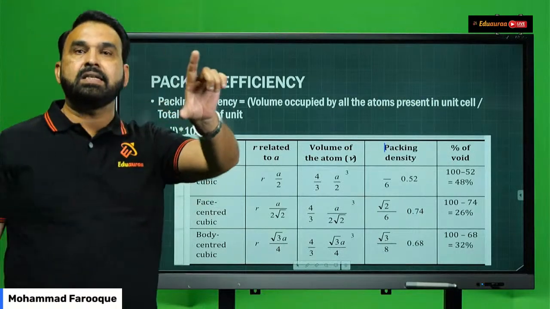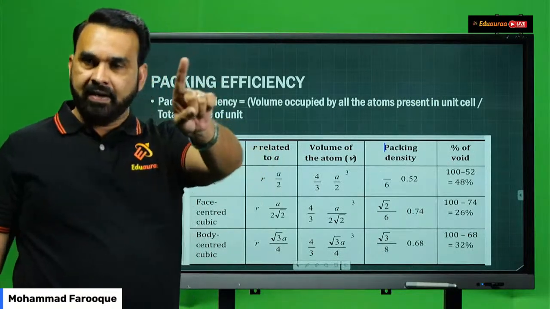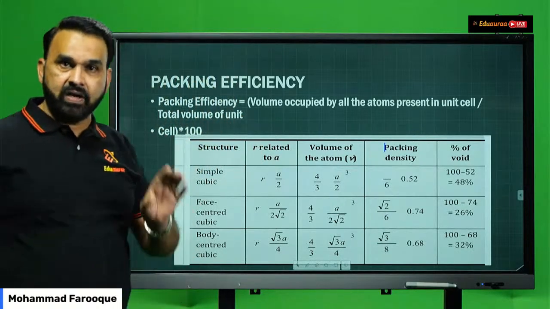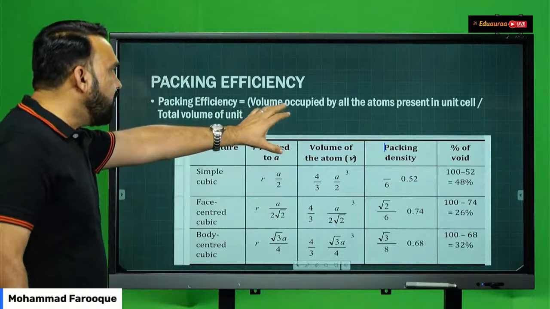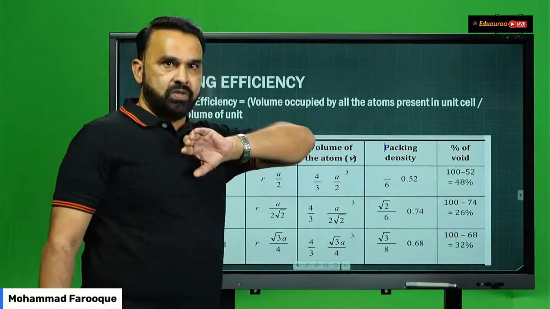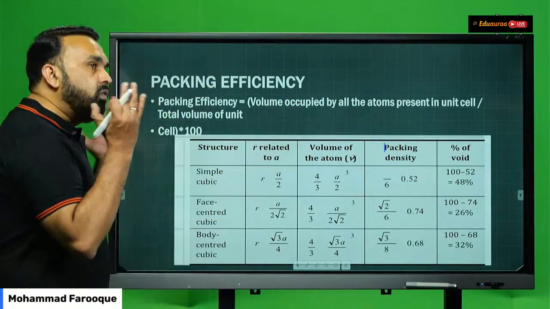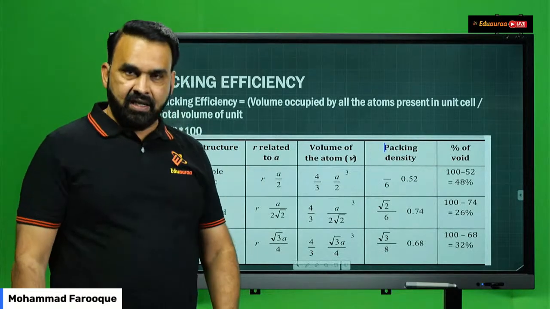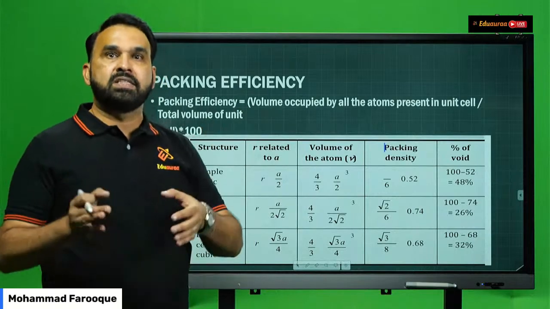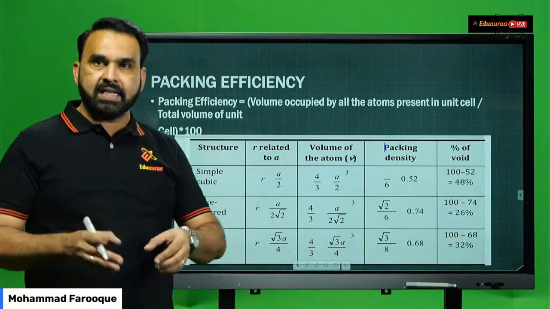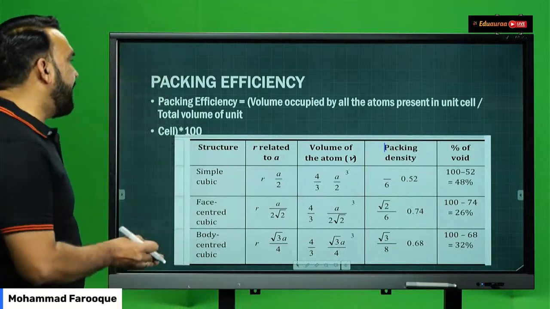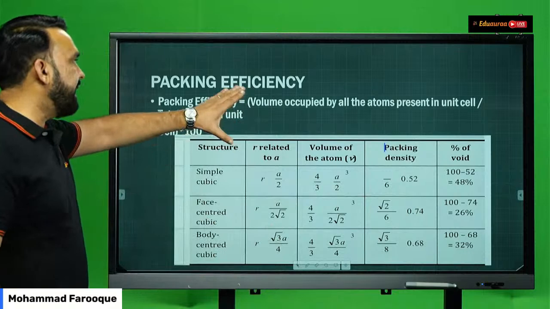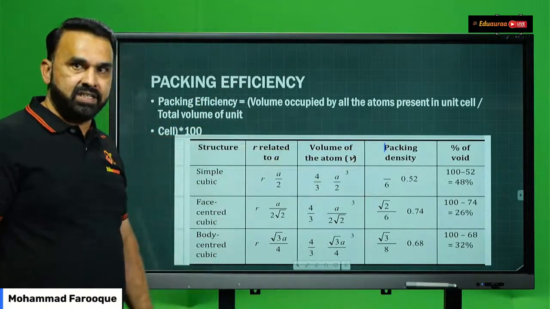All the atoms present in a simple cubic unit cell is 1, 2 in BCC, and 4 in face centered or FCC type. Packing efficiency is the volume occupied by all the atoms present in the unit cell divided by the total volume of the unit cell. Because it's a cubic crystal structure, we know that the volume of the cube is side cube, that is a cube, multiplied by 100. When you multiply by 100, you're going to get the packing efficiency in terms of percentage.